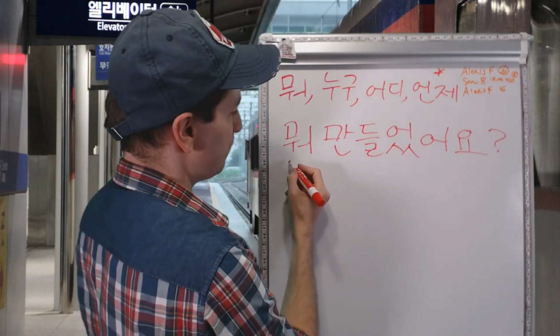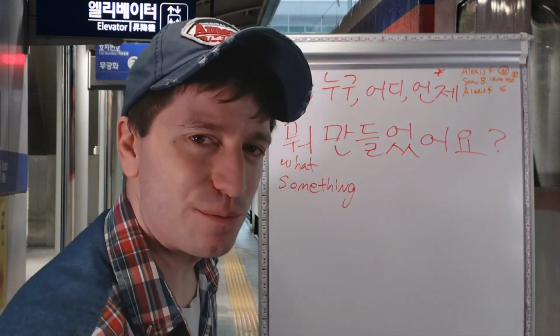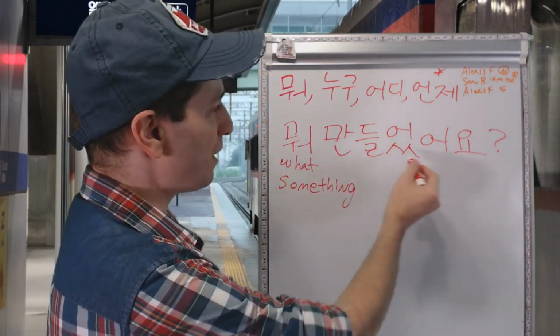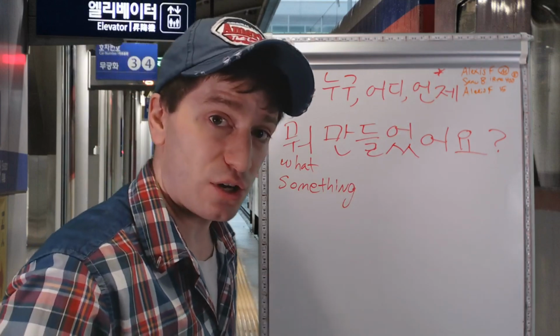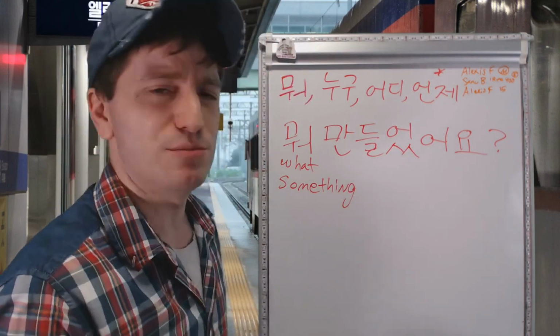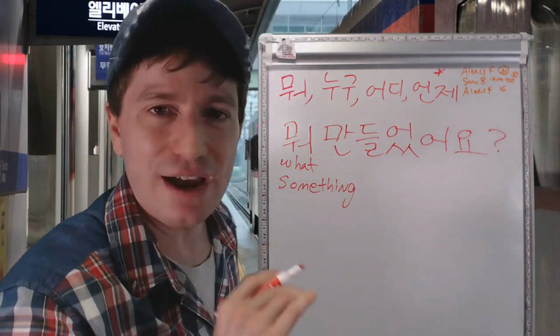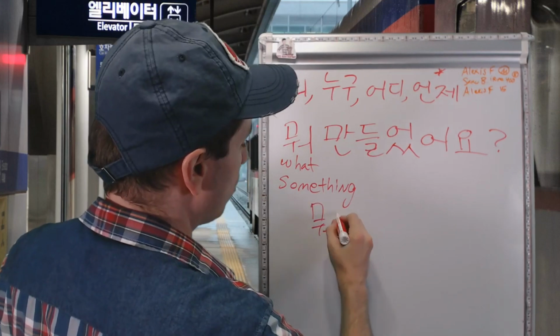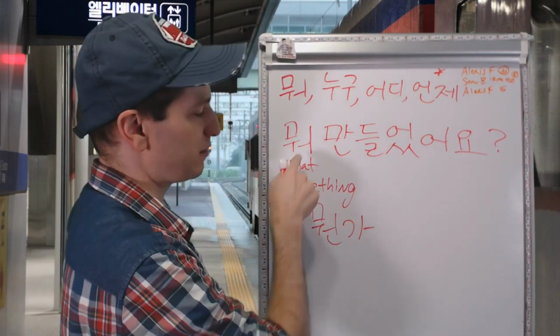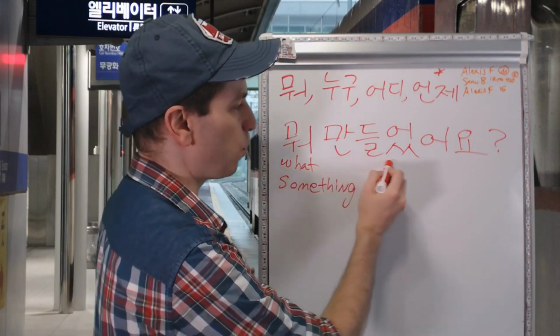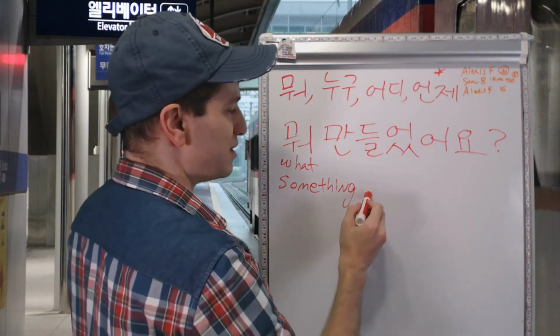뭐 만들었어요? So if you saw this sentence written on the board, what would you think it meant? 뭐 만들었어요? Like, what did you make? Or would you think it means something? Like, did you make something? Well, if you want it to be really clear, you don't want anyone ever to confuse what you wrote, then just use 뭔가 if you want it to be something and use what as 뭐. So when would this sentence mean what did you make? And when would this sentence mean did you make something?